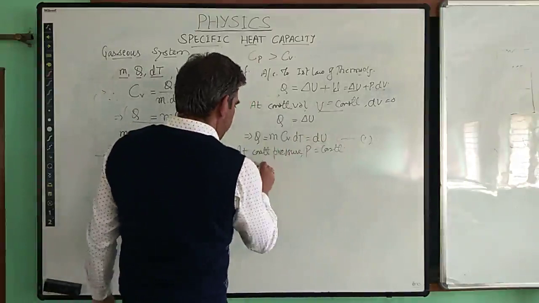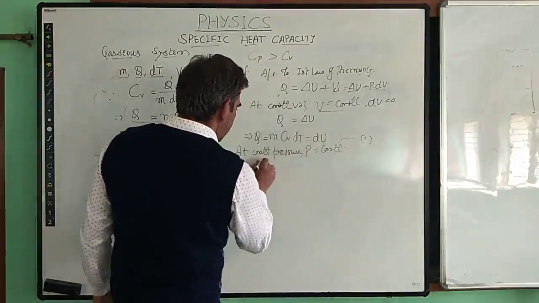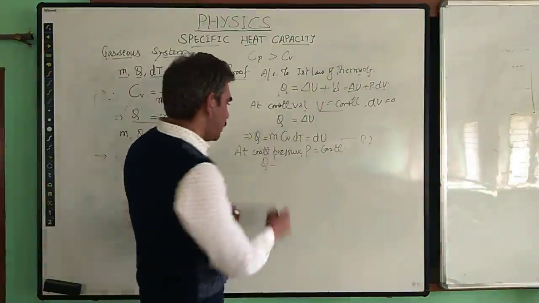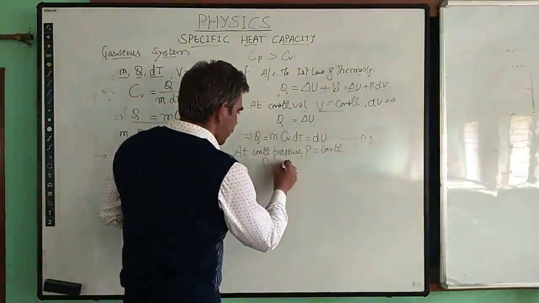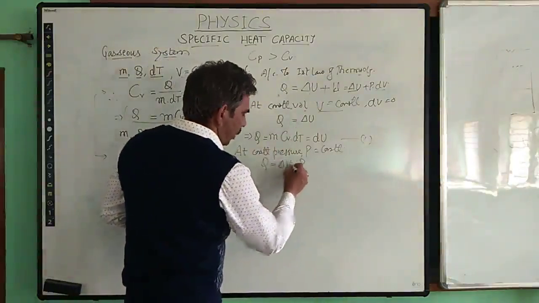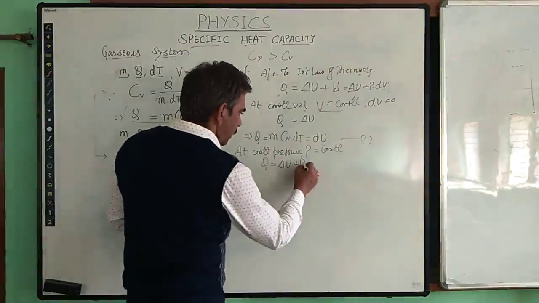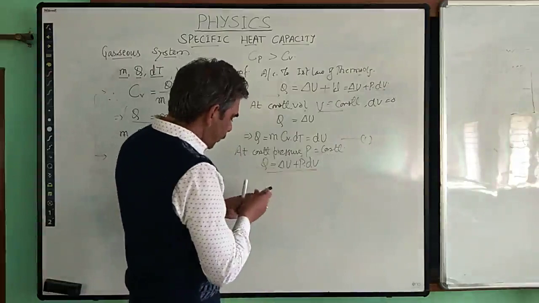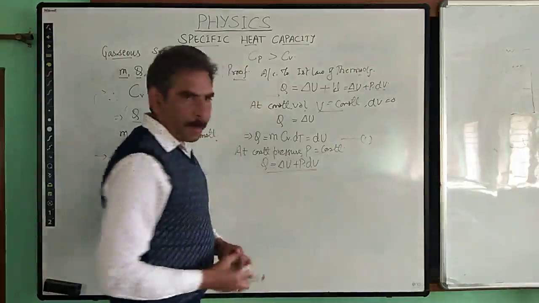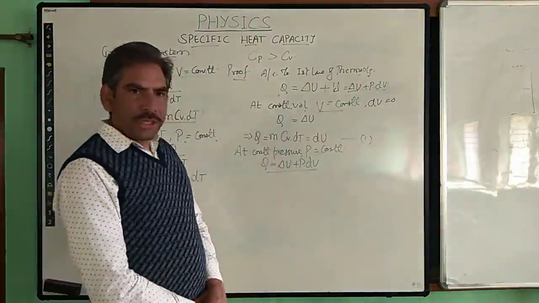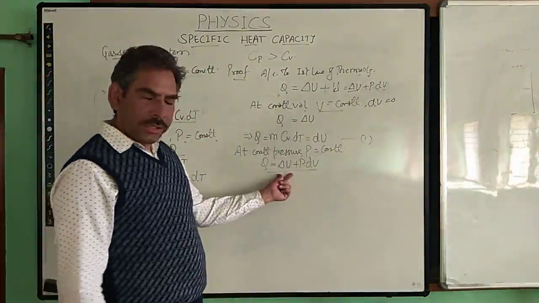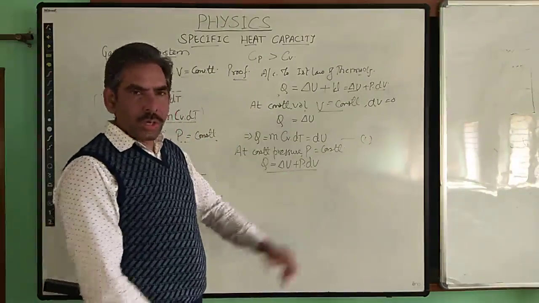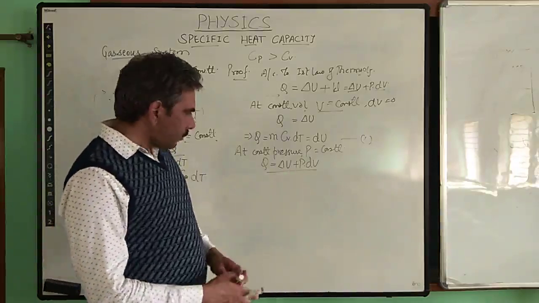So this equation, according to the first law of thermodynamics at constant pressure, takes this form: dU plus P, the pressure which is constant and not changing, into dV. Volume may change. So here the total amount of heat added to a gaseous system will be used in two ways, in increasing the internal energy plus in doing some work on the system.